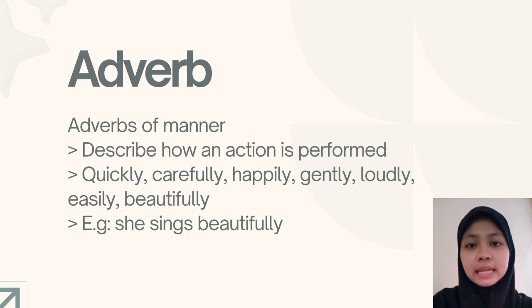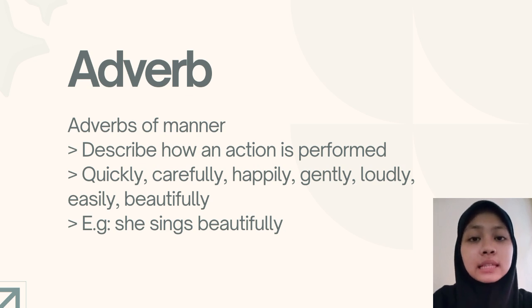So the fourth type is adverbs of manner. The use of this adverb is to describe how an action is performed. For example, quickly, carefully, happily, gently, loudly, easily, and beautifully. So for example, if you use adverbs of manner in a sentence, it will be she sings beautifully. So if you only write she sings, then you don't know how the singing is performed. But if you add adverbs of manner, which is beautifully, then you will absolutely know how the singing is performed.